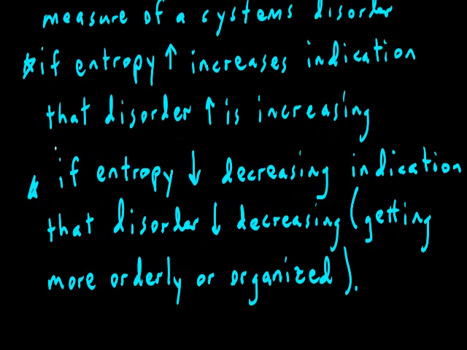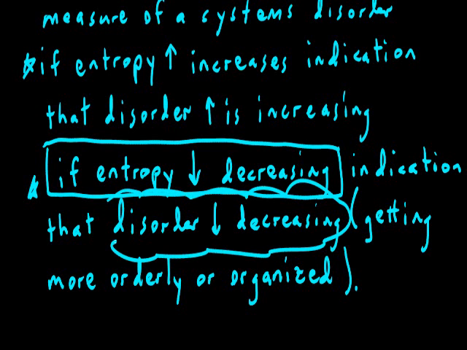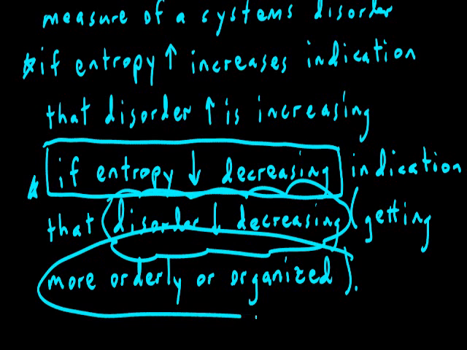On the other hand, if the entropy of something is decreasing, that would be an indication that the disorder is decreasing, which is another way of saying that the system is getting more orderly or organized with a decrease in entropy.